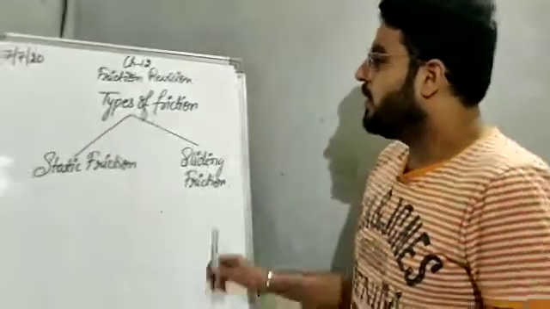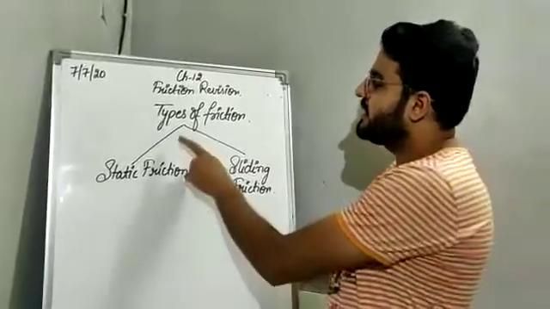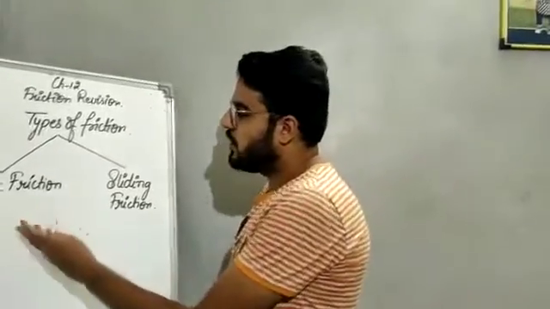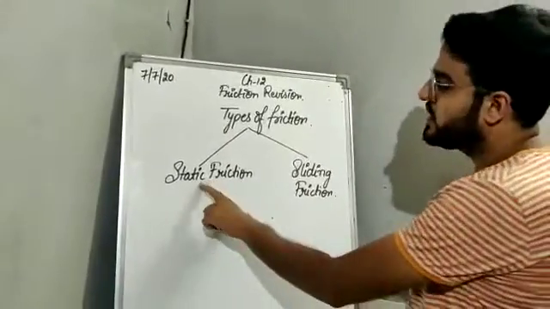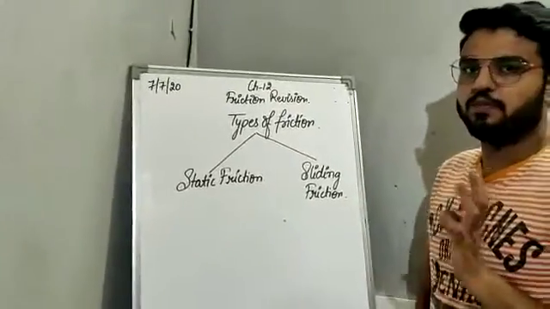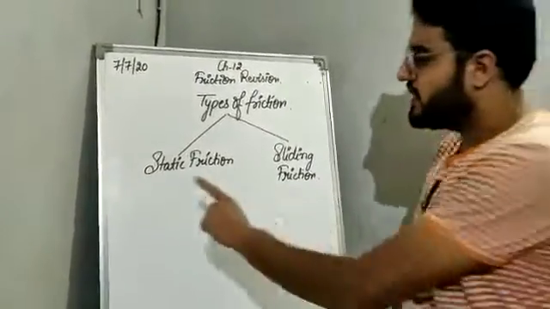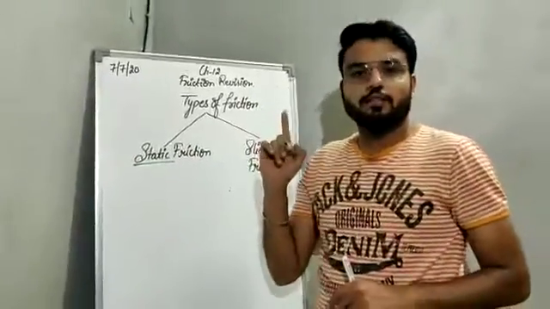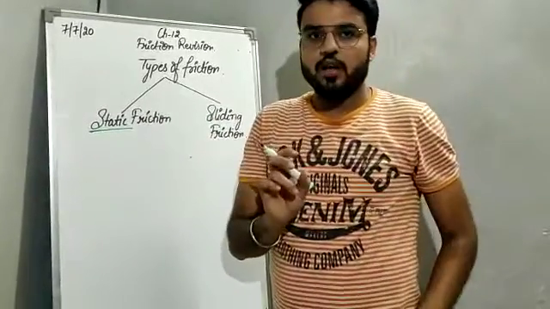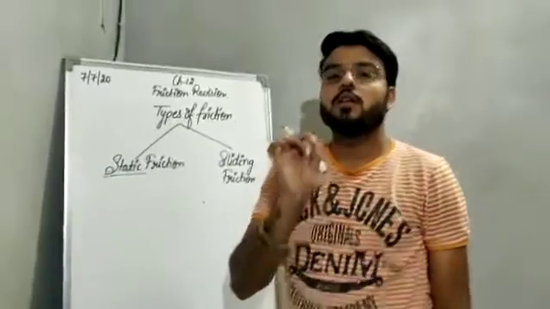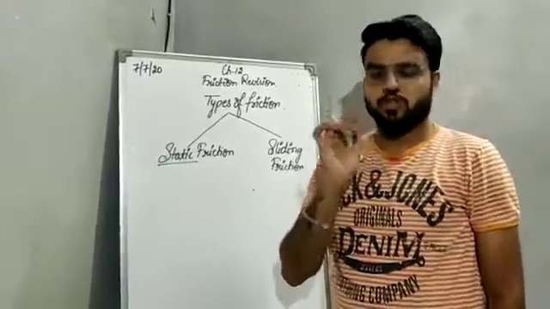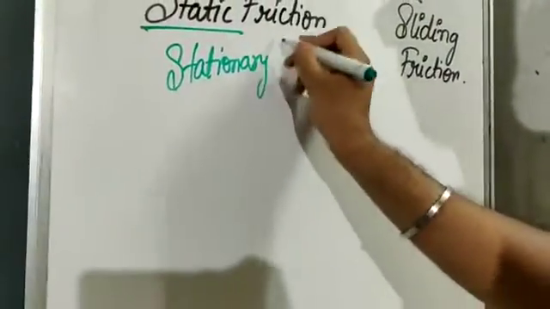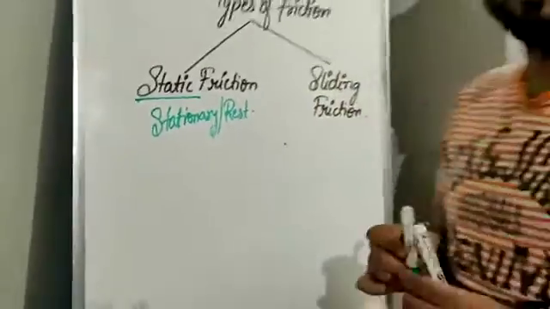Okay, so now we will revise the types of friction. There are various types of friction. So now for the periodic assessment we will revise static friction and sliding friction. So what is static friction? Static, as the word suggests, static friction is the friction which comes into action when an object is at static or stationary position. Static means stationary or the position of rest.